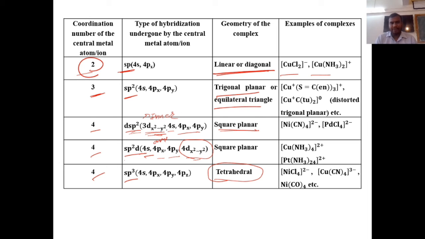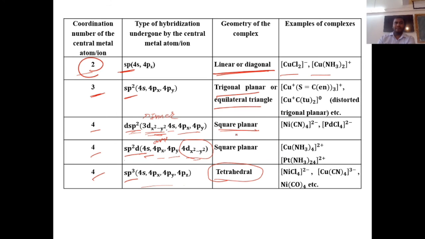Okay, and now in sp3, this is 4s, 4px, 4py and 4pz. So whenever sp3 hybridization is there, the orbitals which undergo hybridization are 4s, 4px, 4py, 4pz. Okay, these are some of the examples of square planar and tetrahedral.